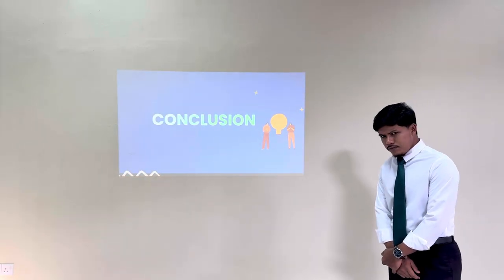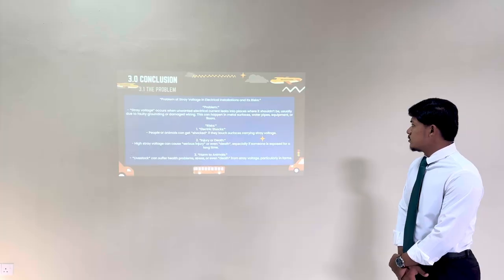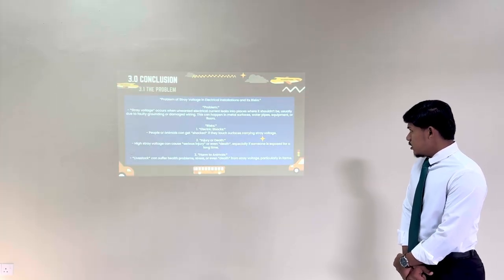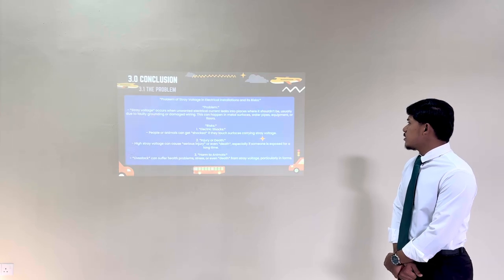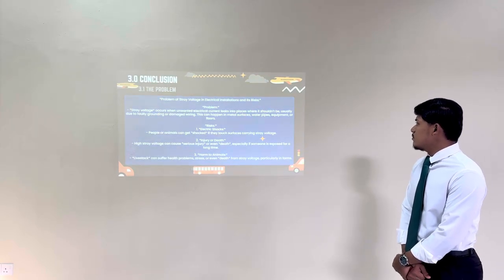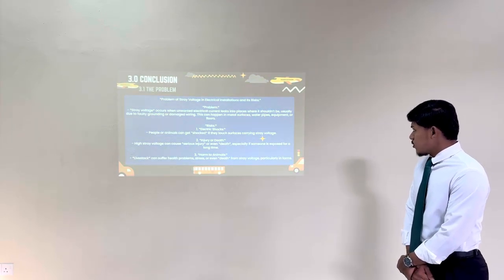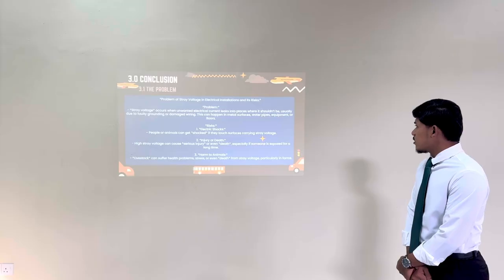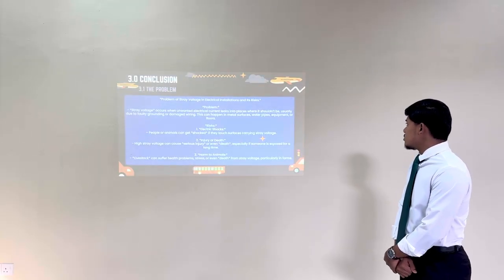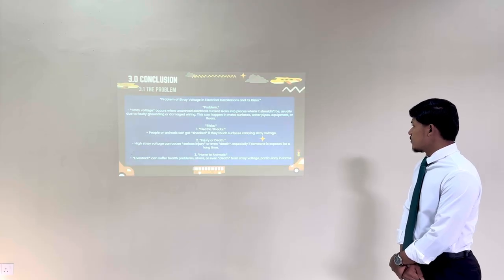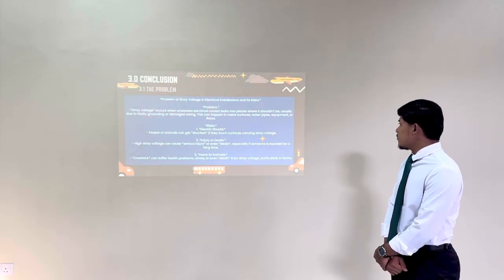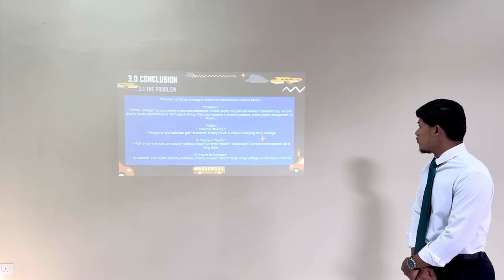Solution. 3.1, the problem. The problem of stray voltage in electrical installation. Stray voltage occurs when electrical current leaks into a place where it should not be, usually due to faulty grounding or damaged wiring. This can happen in metal surfaces, water pipes, equipment, or soil.